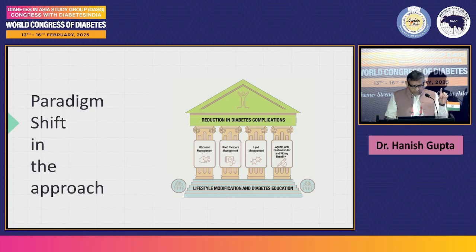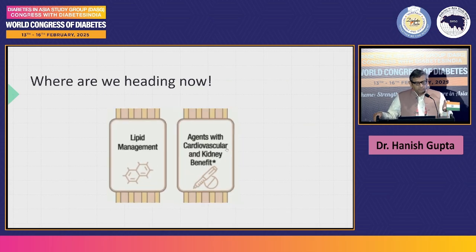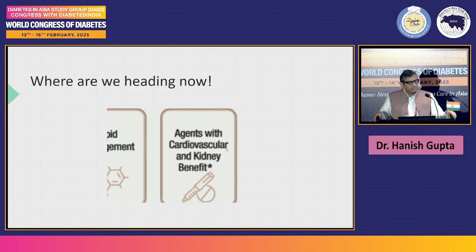That is the new recent advance that has come, and we are heading more and more into that approach, that we have to talk about agents with cardiovascular and kidney benefit. And that is the most recent advance that has come up, that out of these three pillars, it is very important for us now to start medicines for the patients which are going to actually benefit their renal profile.